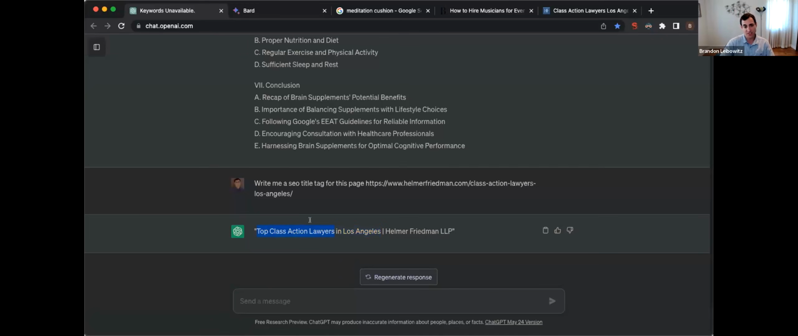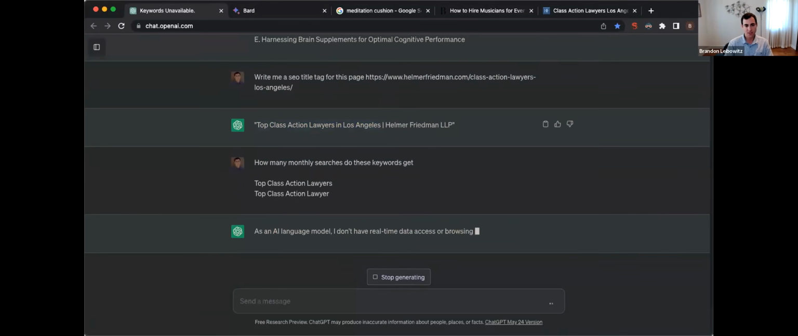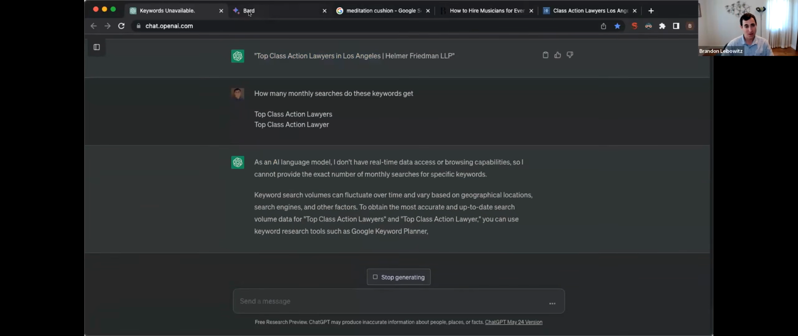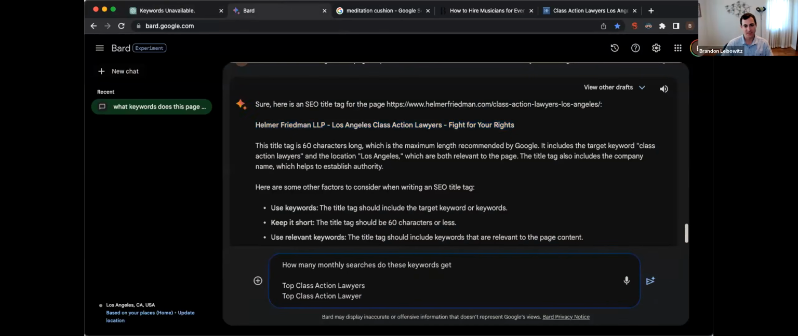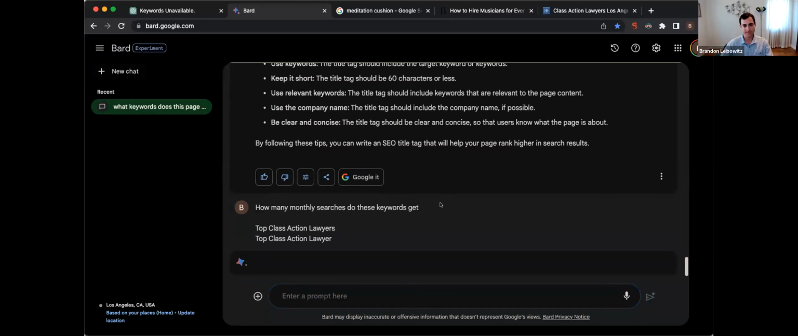So I could actually tell, well, I don't know if ChatGPT will do it, but let's try it out. How many monthly searches do these keywords get? Yeah, I don't think it can do it, but Bard could probably do it because Google has access to search volume. So I'll copy that same thing. Let's see what Bard says.